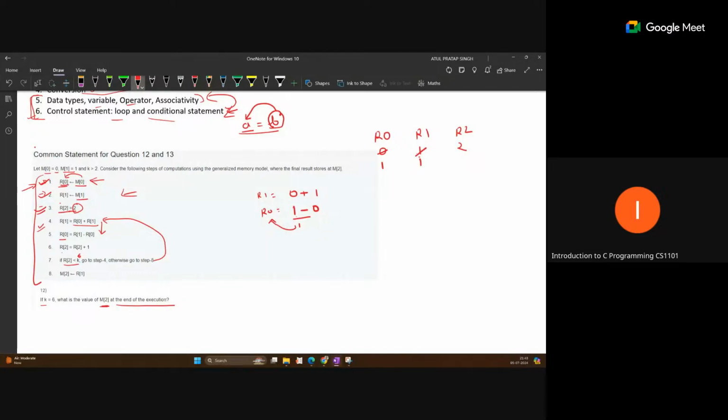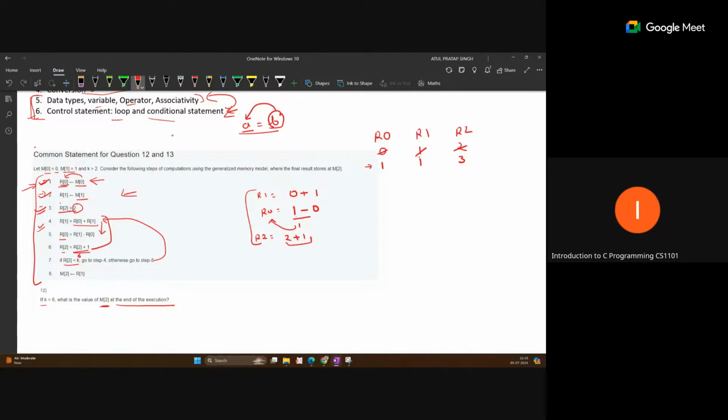Now the next instruction is R2 equal to R2 plus 1. On the right side, read the current value of R2. What is the current value of R2? 2, plus 1, and that result will be stored into the R2 location. So 2 plus 1 becomes 3, and R2 is updated to 3. After these steps, 4 to 6, this is the update in our memory space, the registers.